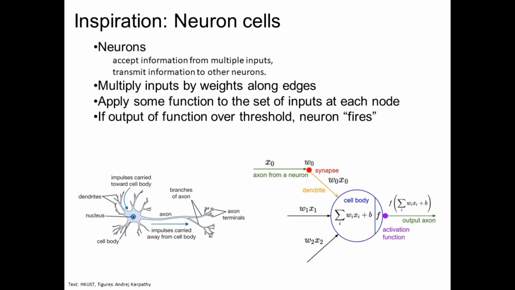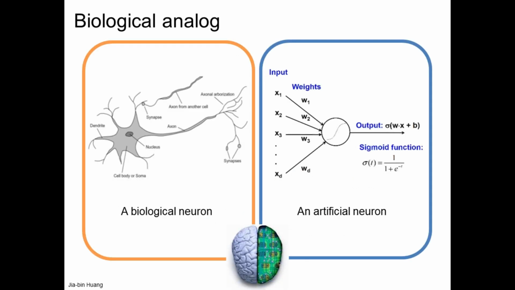We can mimic this mathematically as the cell body, weights through the edges, synapses, and the axon from the neurons of the previous layer. Once the threshold has been crossed through the activation function, the output is produced, that is the impulse voltage for the next neuron. Based on this analogy, we perform the processing in mathematical analysis with MATLAB. So as per the biological analogy, a biological neuron is mimicked with an artificial neuron mathematically.